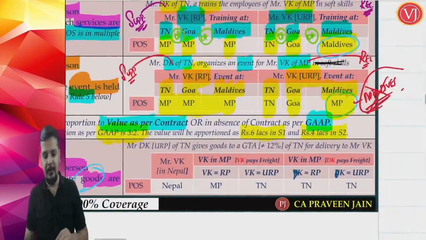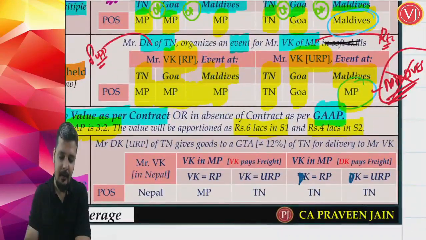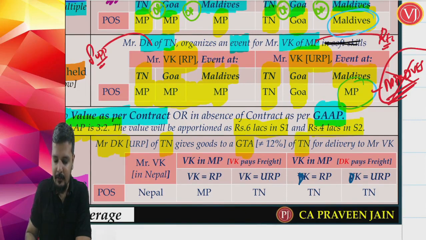Now let us see the example for this. You are talking about a scenario where Mr. DK of Tamil Nadu gives goods to a Goods Transportation Agency of Tamil Nadu for delivery to Mr. VK. Friends, understand that the supplier now is the GTA.